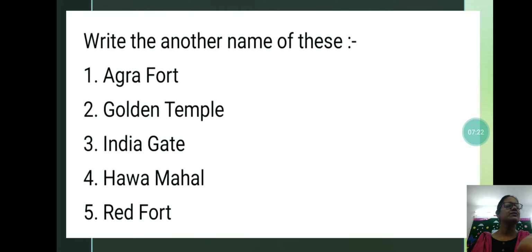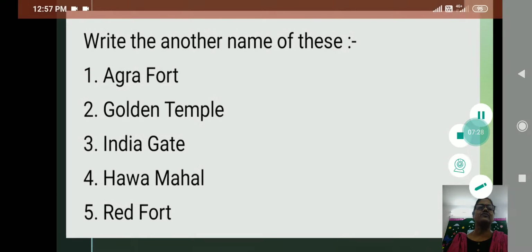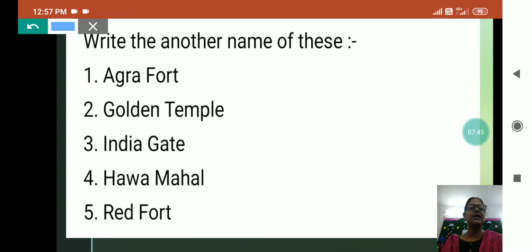Now here are some monuments, and you have to write another name of these. And right now also I have explained about all the monuments, and then another name. What is the another name of Red Fort? And the another name, first see, Agra Fort.